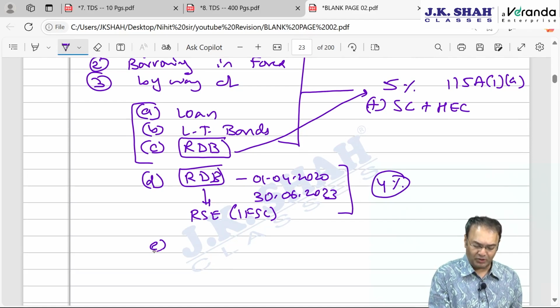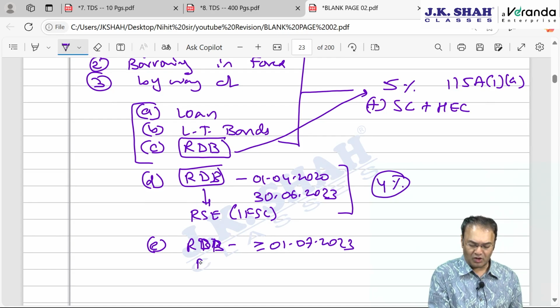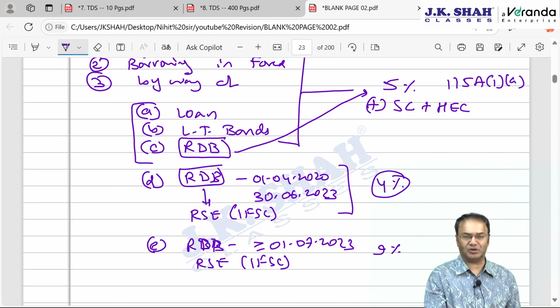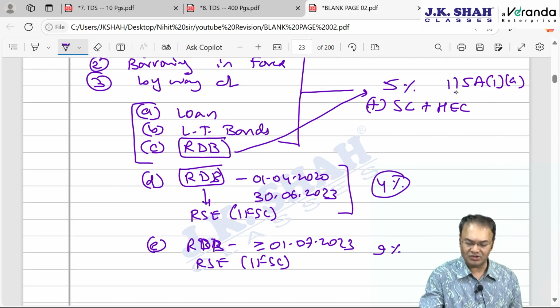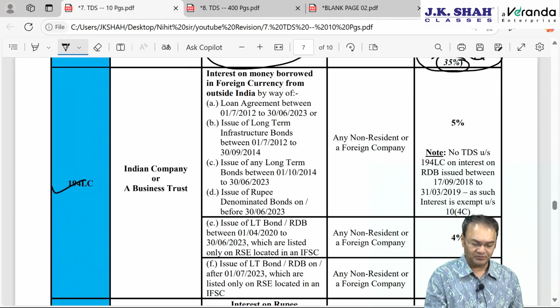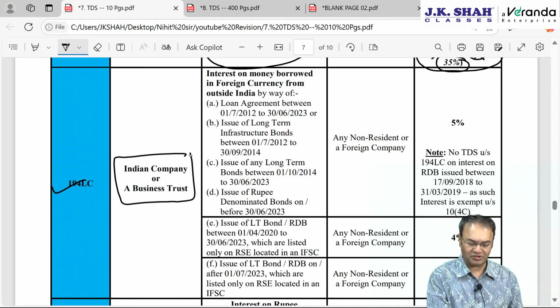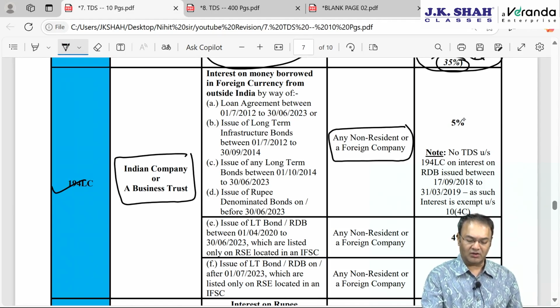And same rupee denominated bonds or long-term bonds, RDB in fact, if issued on or after 1st July 2023 and listed on a recognized stock exchange located in IFSC, then the TDS rate will be 9% and the tax rate will also be 9% in section 115A subsection 1 clause A. Okay, so payer Indian company or business trust, payee any non-resident or a foreign company. Then right now we will discuss about 5%. When is the 5% applicable?